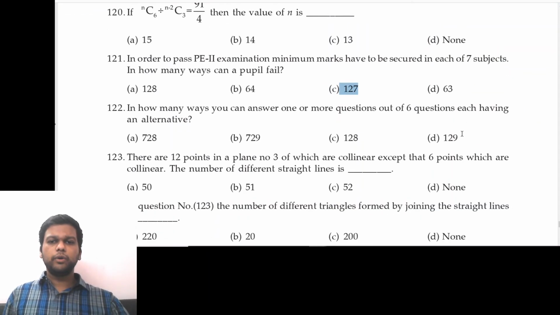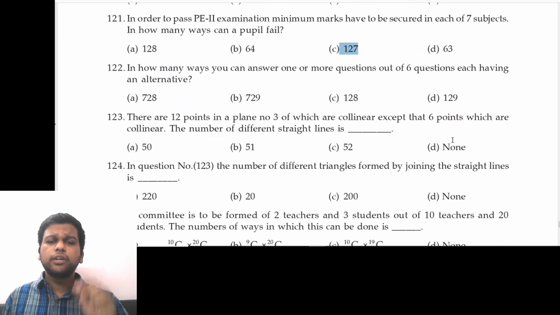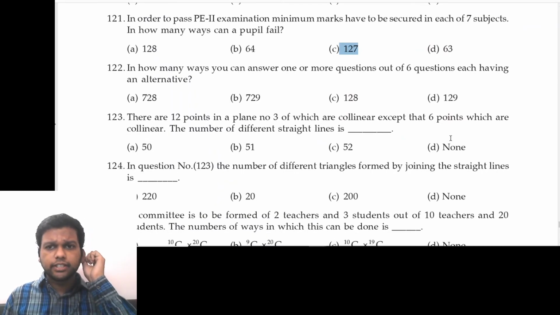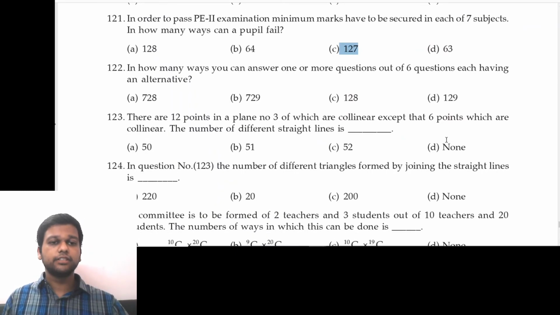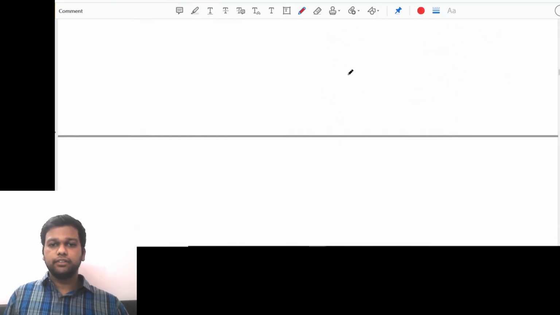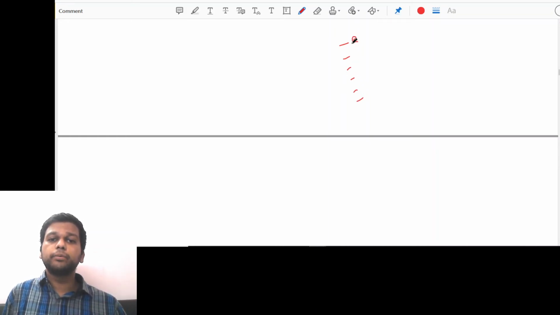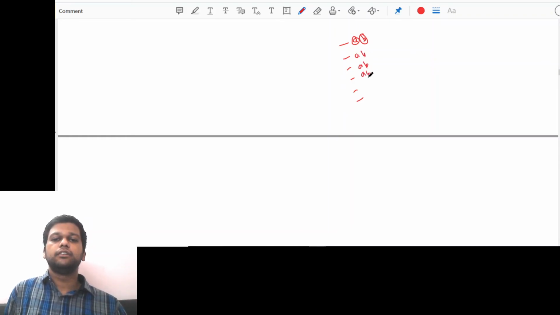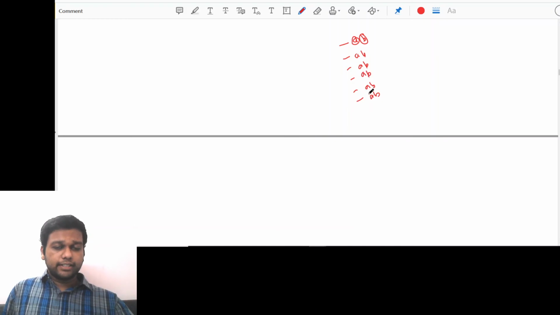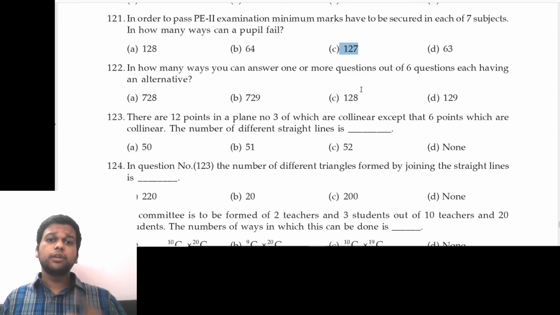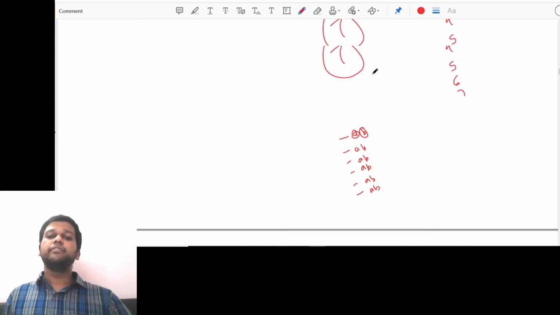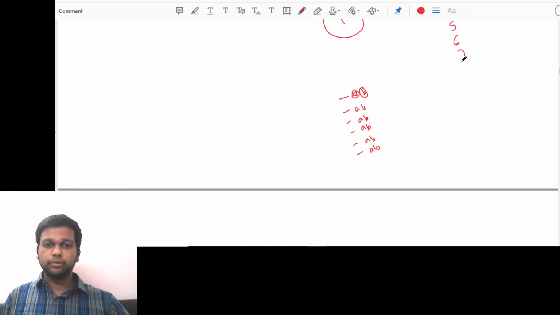Next, 122. In how many ways can you answer one or more questions out of 6 questions, each having an alternative? This is also from the exercise. We have 6 questions, 1, 2, 3, 4, 5, 6. Each has an alternative. That means there are two options, A or B. We can solve any one, A, B, and so on, right? Now what they're asking is, in how many ways can you answer one or more questions? That means any number of questions. But here we cannot use this formula because there are alternatives also.